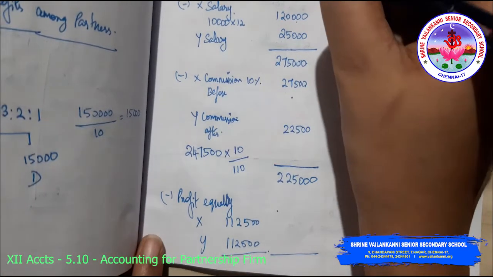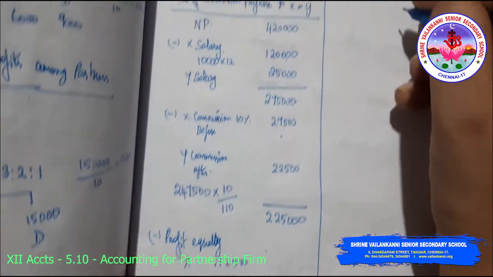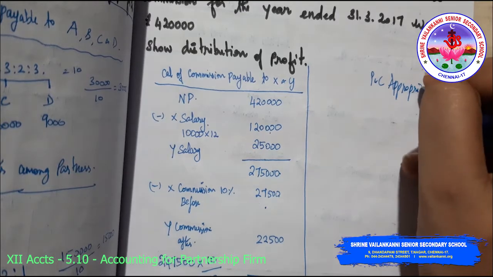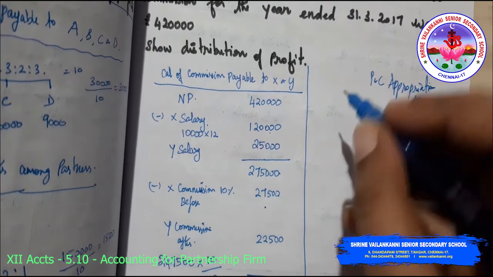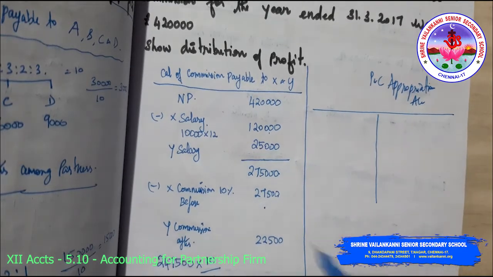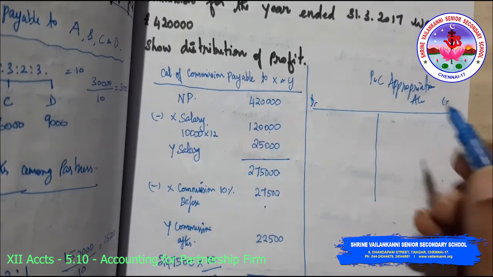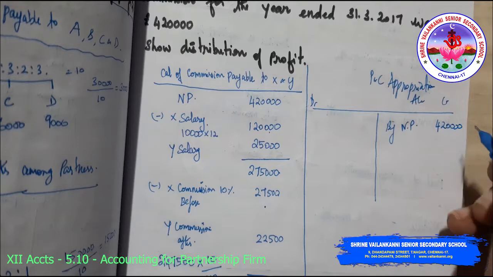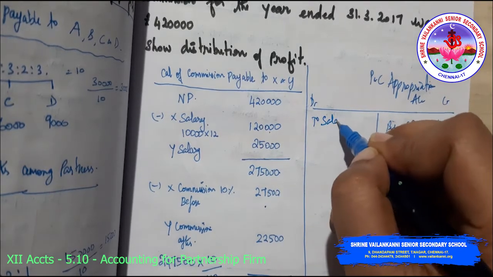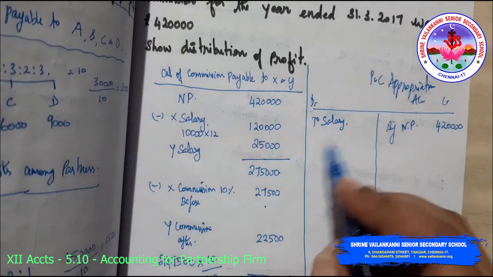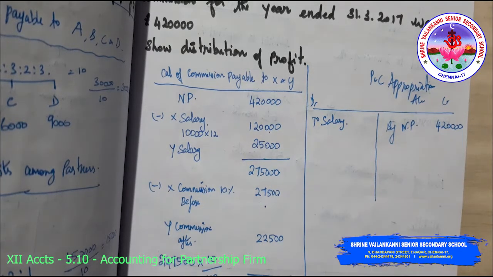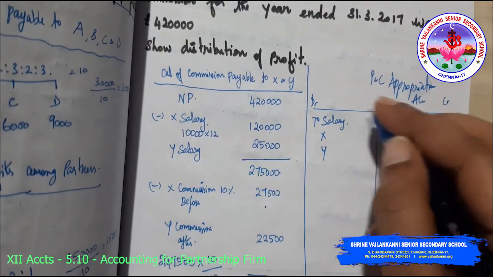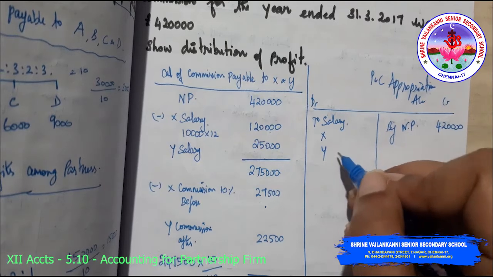So in case you wanted to show it in the P&L appropriation account format, what you have to do is you need to show it in the T format, debit and credit. By net profit 4,20,000, to salary. Okay, to salary. Since we have not yet started the capital account, I am just mentioning it as salary. It's just a rough account. Okay, or else you need to mention it as X's capital account, Y's capital account.